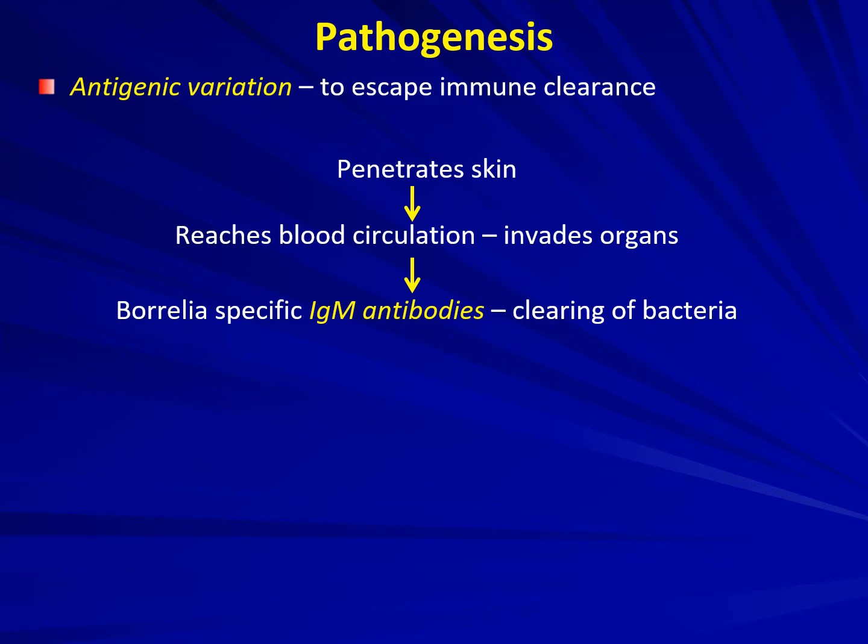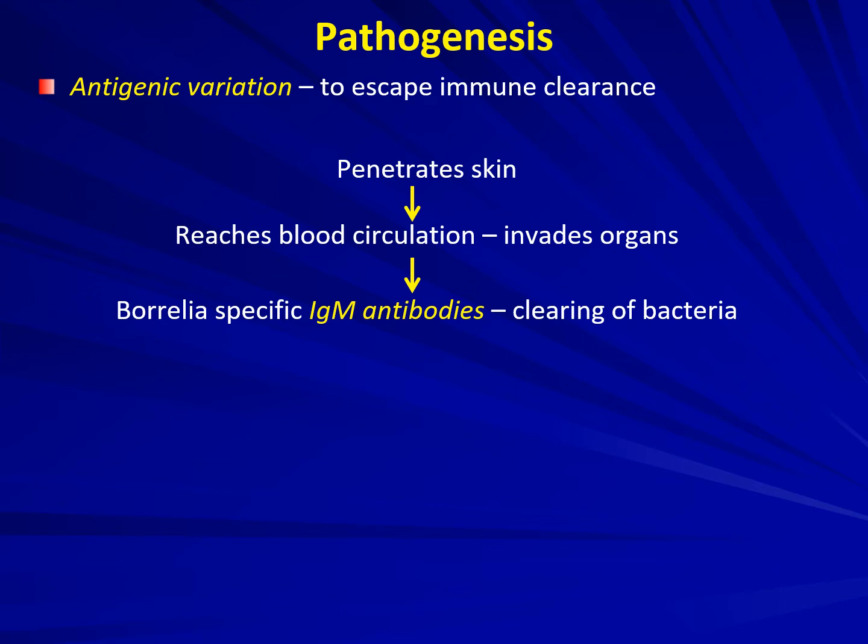Let's see the pathogenesis. The main virulence factor of Borrelia is that it has a capacity to have an antigenic variation. The reason behind this antigenic variation is mainly for the organism to escape immune clearance. Once the organism penetrates the skin, it reaches the blood circulation and invades various organs.